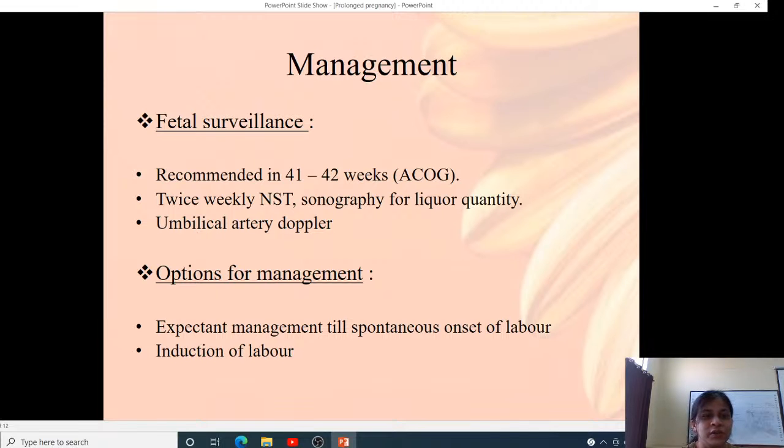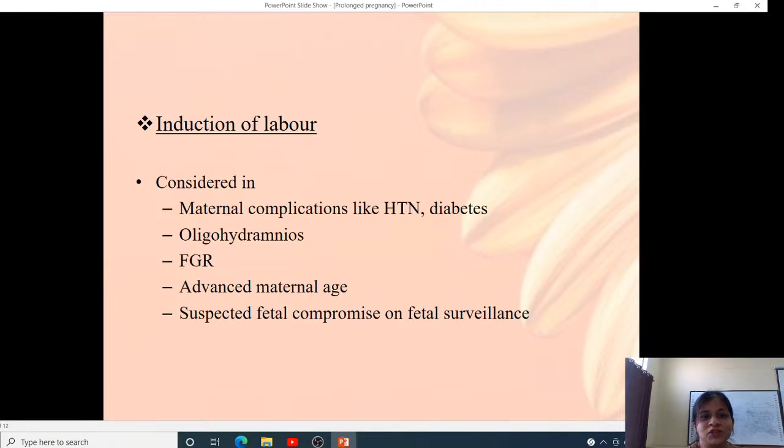Management. If the pregnancy has gone past dates, we have to do fetal surveillance. ACOG recommends starting from 41 weeks, but usually we start fetal surveillance from 40 weeks. That is by twice weekly NSTs, sonography for liquor quantity, and umbilical artery Doppler. Options for management are expectant management till spontaneous onset of labor, or we can induce the labor. If we choose expectant management, we have to do fetal surveillance with twice weekly NSTs and liquor quantity sonography. Induction of labor.